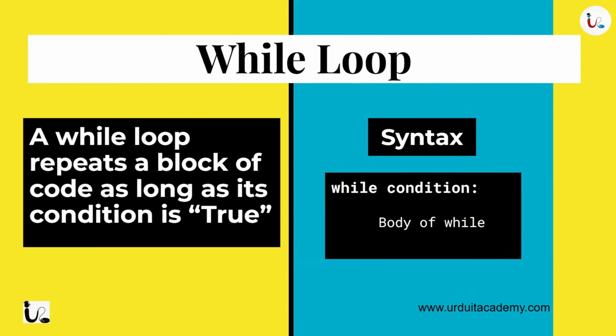A while loop is a loop which will repeat a block of code as long as its condition is true. You can see the syntax of the while loop. Here, we have to write while and the condition. As long as this condition, or the test expression, is true, the computer will go inside the while loop and execute the body of the while.